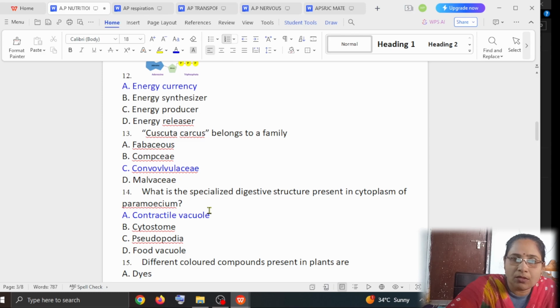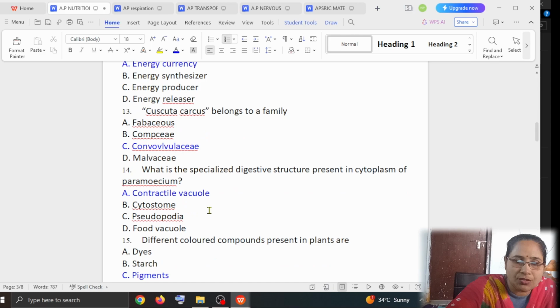Next question is, what is the specialized digestive structure present in the cytoplasm of paramecium? The paramecium, you know, it is a unicellular organism. It has a specialized digestive system. Option A, contractile vacuoles. Option B, cytostome. Option C, pseudopodia. Option D, food vacuole. The answer is contractile vacuoles.